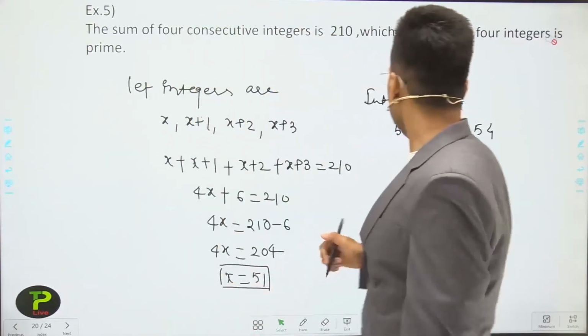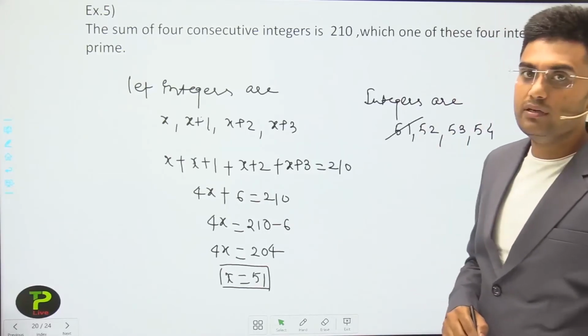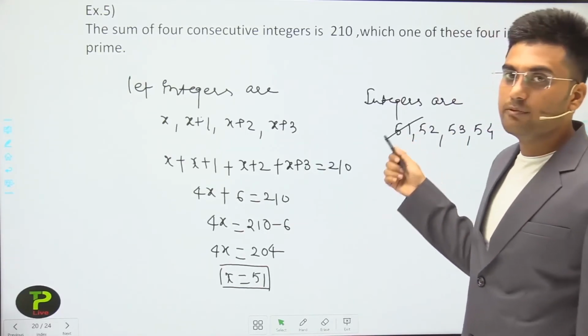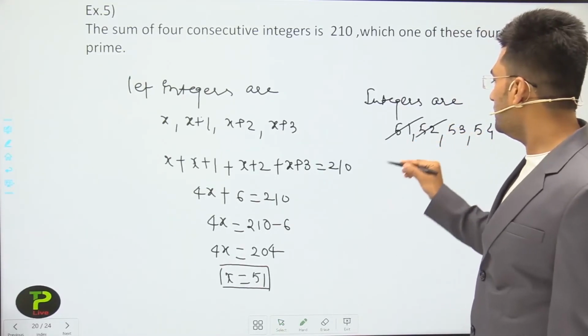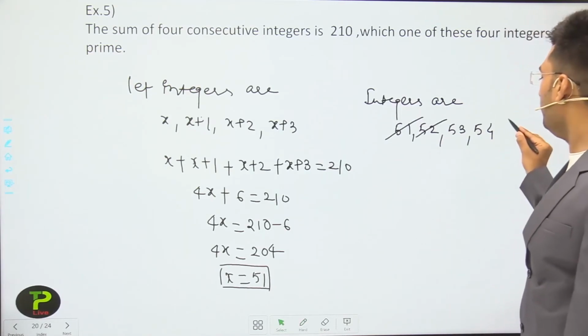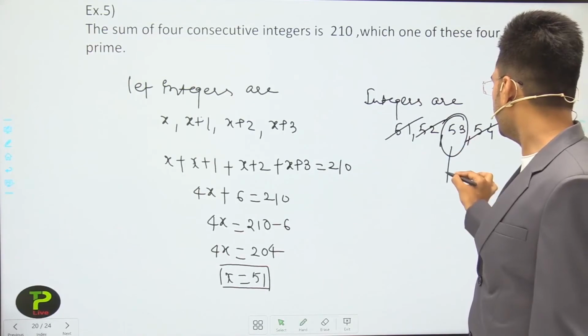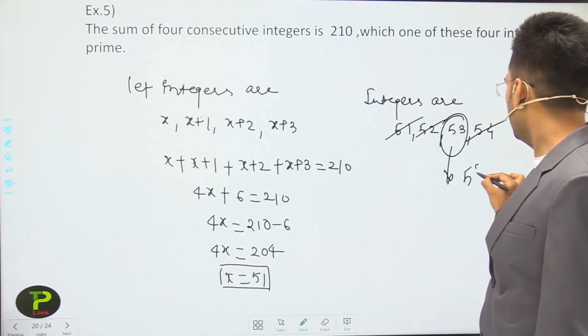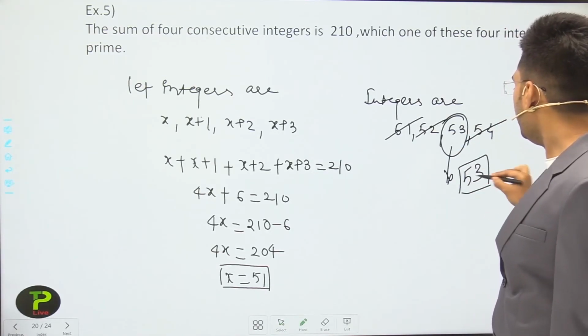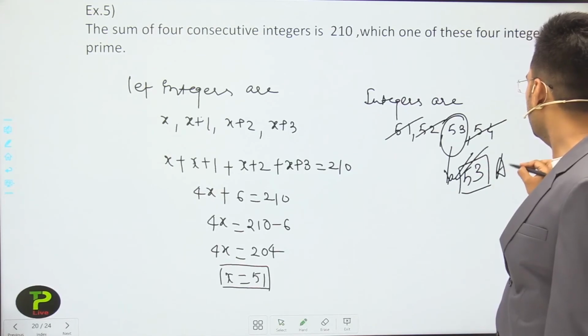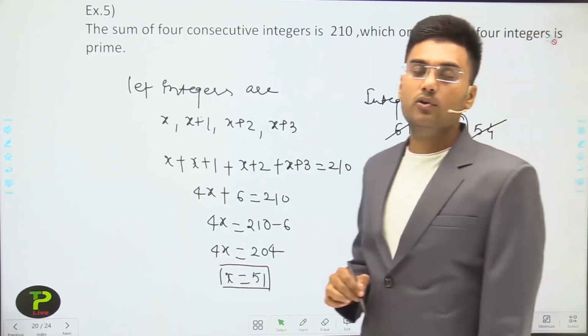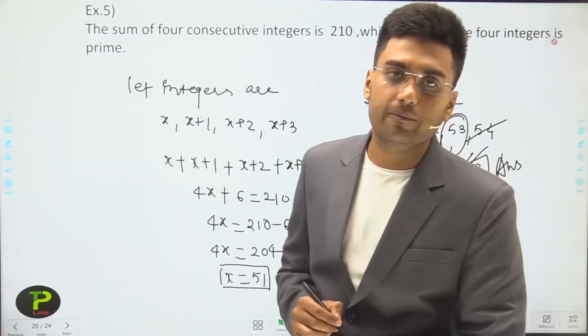So clearly we can say that 51 is not a prime number because it is divisible by 3 also. 52 is not a prime number, and similarly 54 is also not a prime number. So the prime number is 53. So our final answer is 53. The prime number among these consecutive integers is 53.